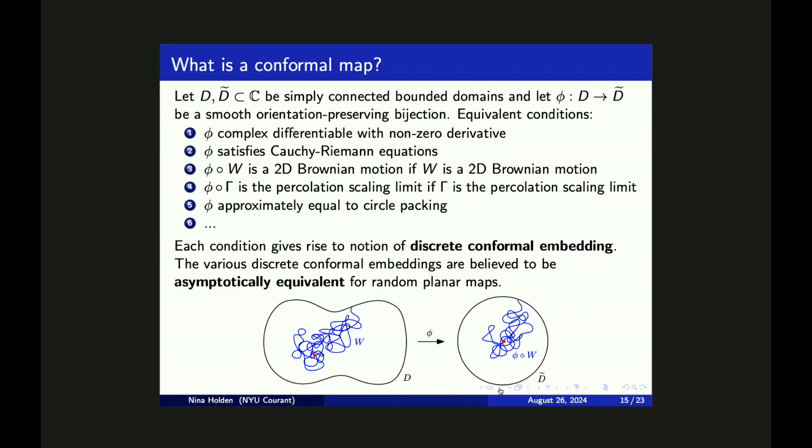One can also use percolation in a similar fashion as 2D Brownian motion. And the fifth way to define it is to use approximation by what we call circle packings. So these are just 5 out of many equivalent definitions of a conformal map. Each of these definitions is giving rise to some natural notion of a discrete conformal embedding. So if one is given some planar map, then different discrete conformal embeddings are typically not identical. However, if one has some large random planar map, then it is believed that the various discrete conformal embeddings will be approximately identical.